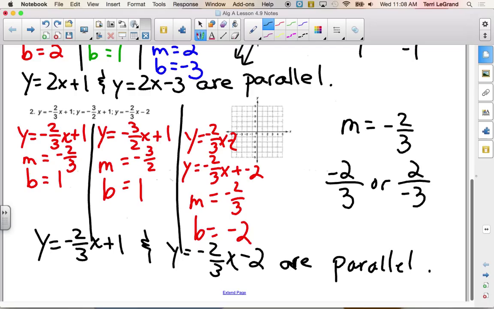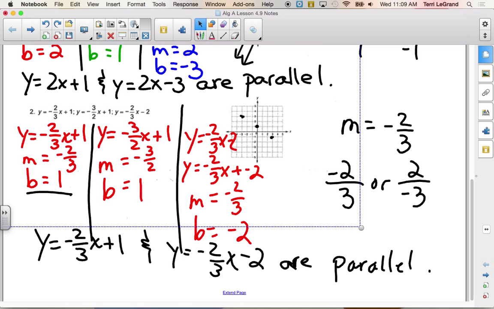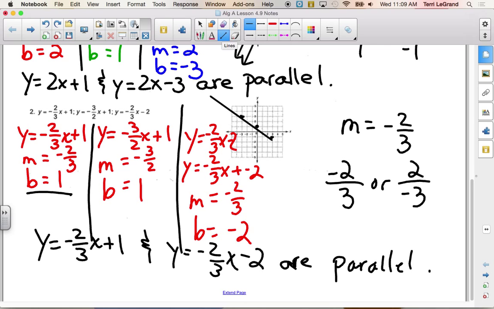Okay, so let's go back to those ones that we say are the parallel ones. We need a starting point of 1. And we need to go down 2 and 3 in the positive direction, or we can go up 2 and 3 in the negative direction. Draw a line through it. And right away, before we even move on, let's decide we like the behavior of that line. Yes, we have a negative slope, it's falling from left to right, feeling pretty good about that.